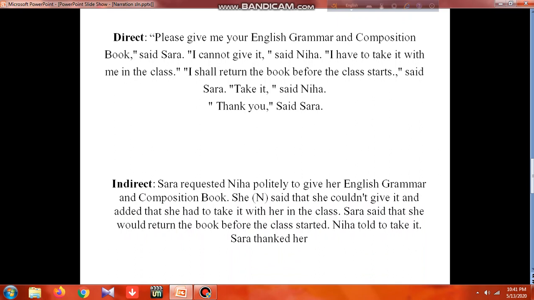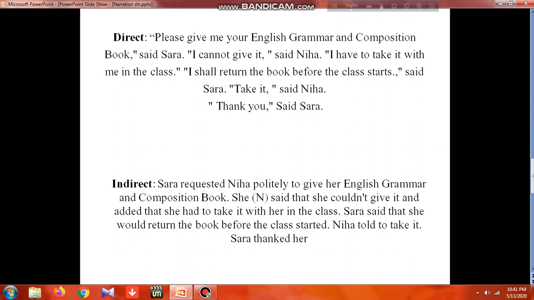So as I said, the first sentence of the first speech is an imperative sentence, so the reporting verb could be request, as we notice the word please. Another thing is that if you find the word please, you can add politely here. It is not actually mentioned or recommended, but you can. If you don't, it's not that much of a problem.